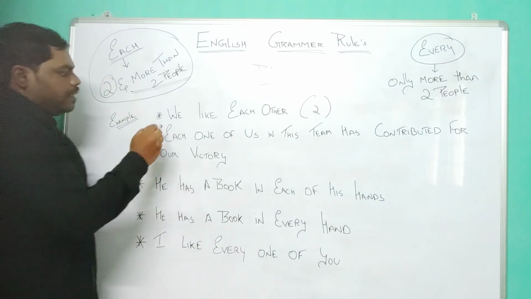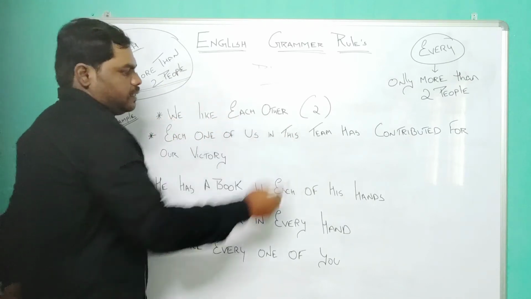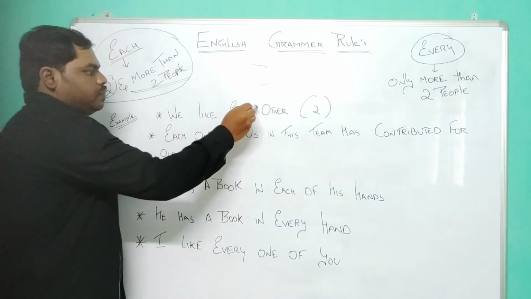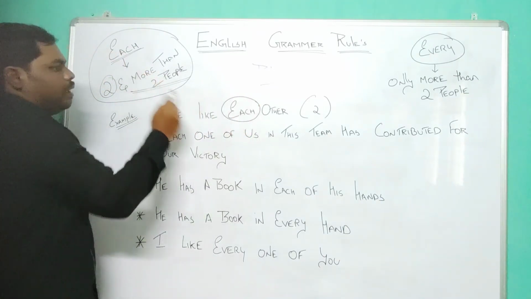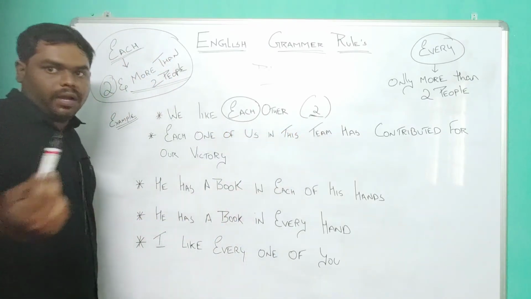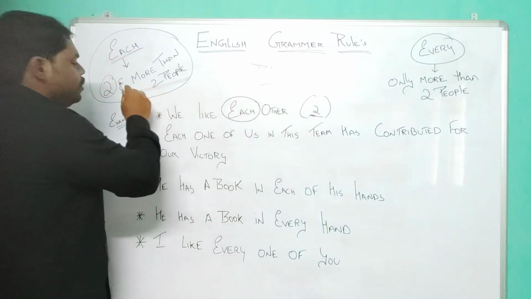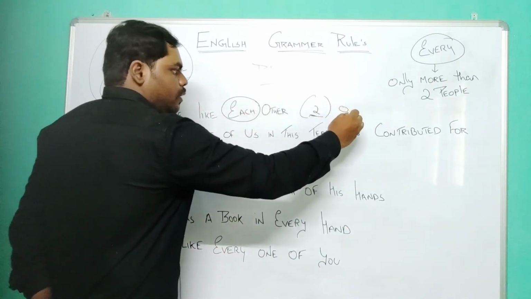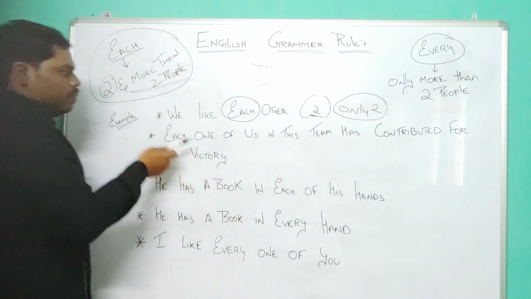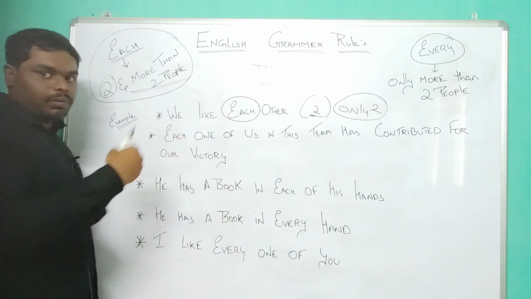I have taken an example here. Let us see. We like each other. As I told you before, we like each other. I have used the word each here, and I have also managed to maintain only two people here: you and me. We like each other, right? So it can be used only for two people. But it can also be used for two or more people.